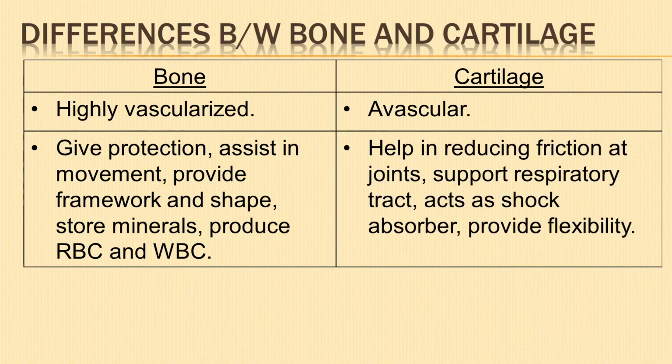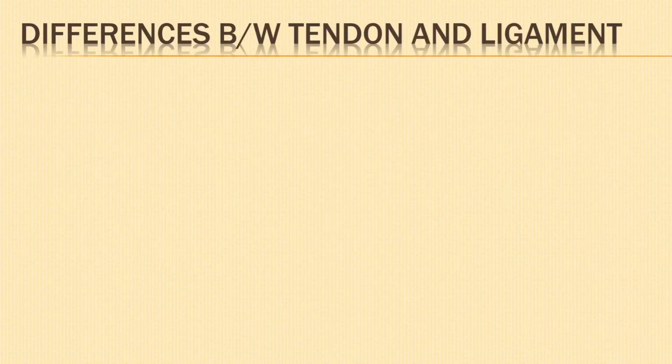Cartilage helps in reducing friction at joints, supports the respiratory tract, absorbs stresses, acts as a shock absorber, and provides flexibility to the body parts. Now, we shall look into the differences between tendons and ligaments.